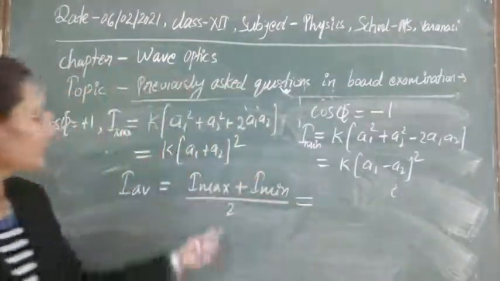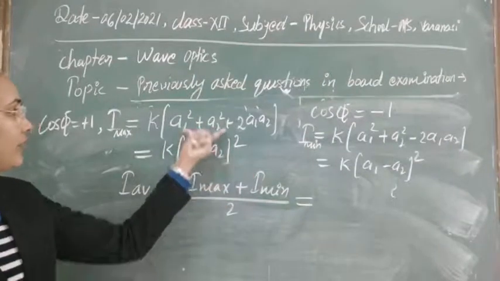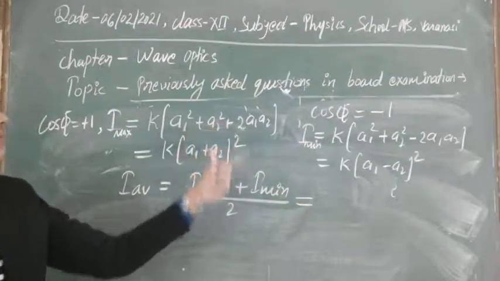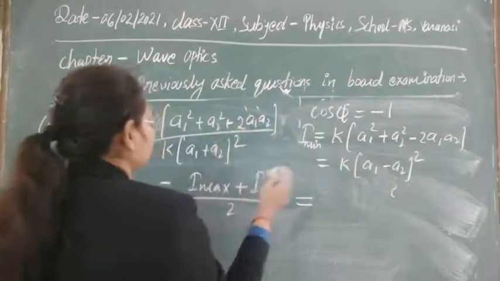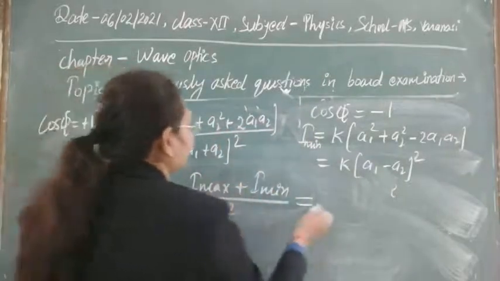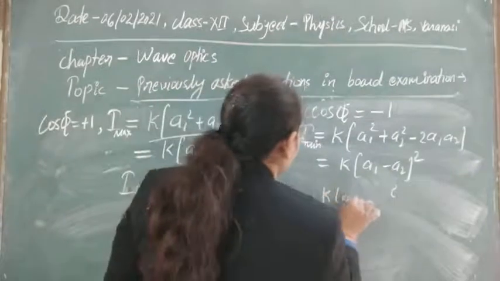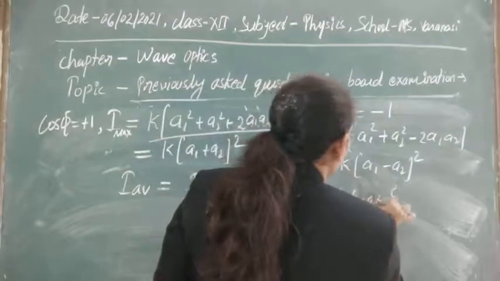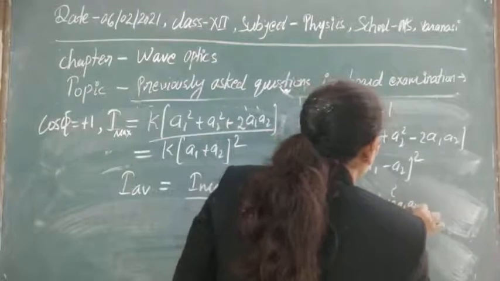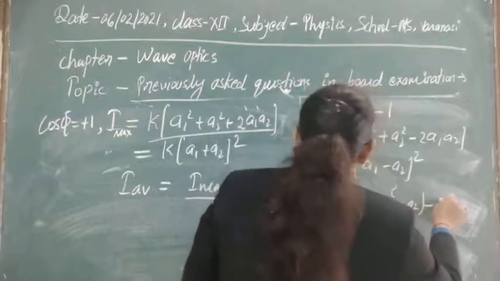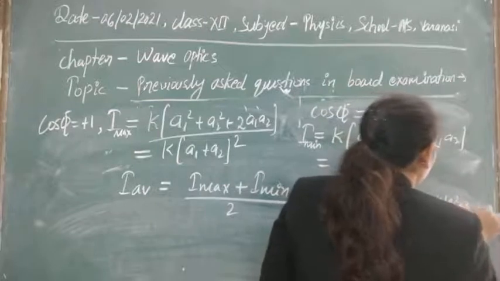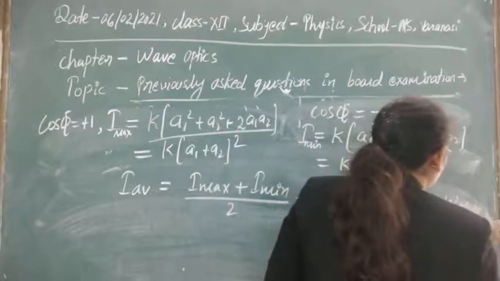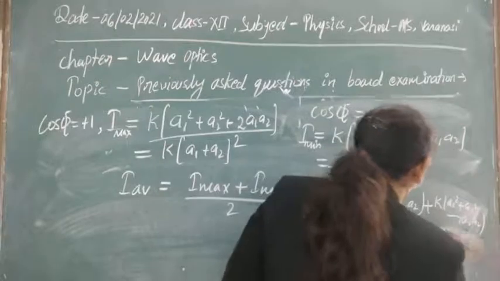Now we will take the value of I maxima, which is k times a1 square plus a2 square plus 2 a1 a2, and I minima, which is k times a1 square plus a2 square minus 2 a1 a2, and this is upon 2.